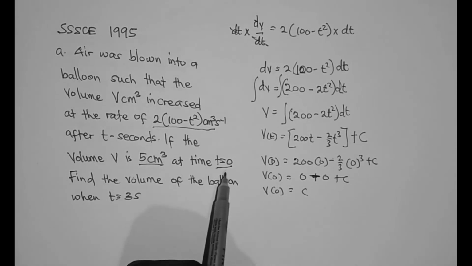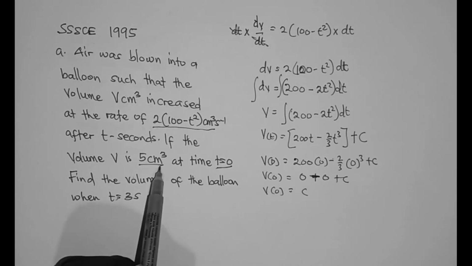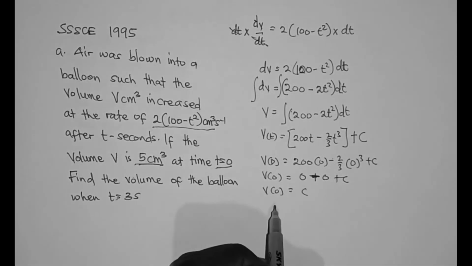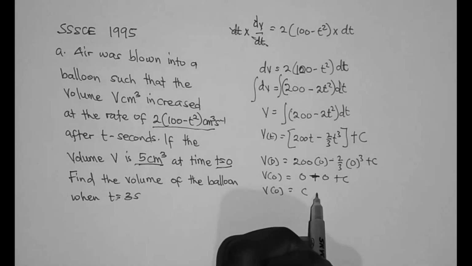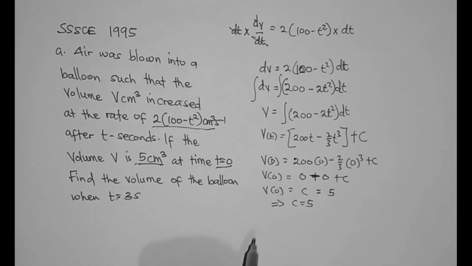But V of 0 is 5, so this implies that c is equal to 5.